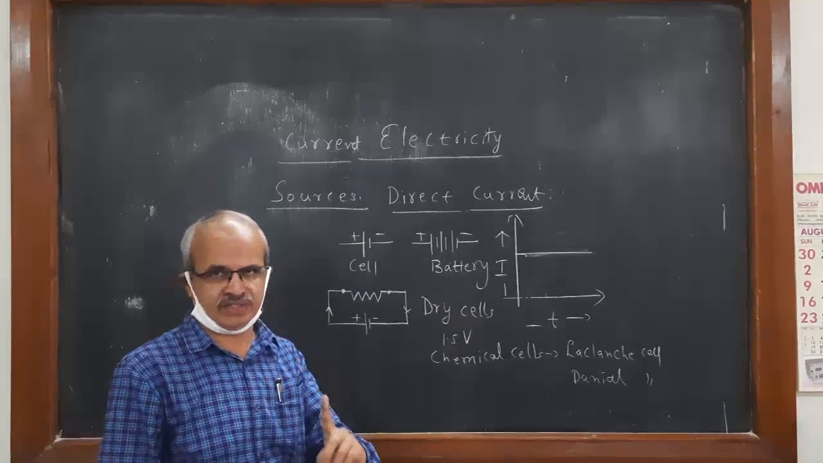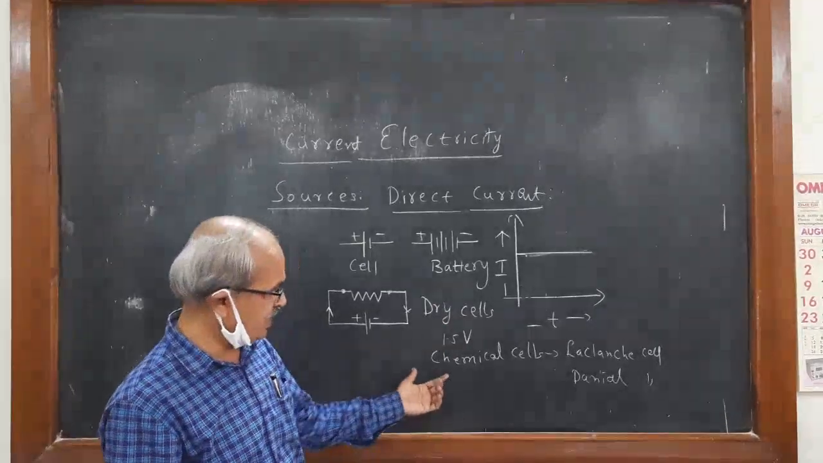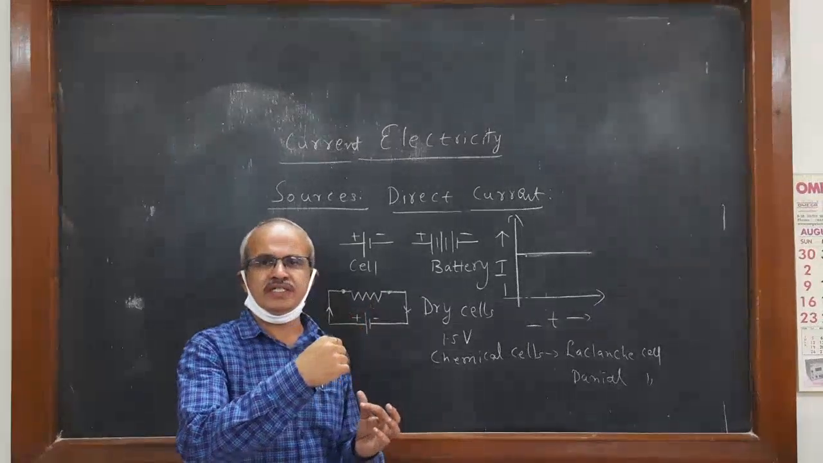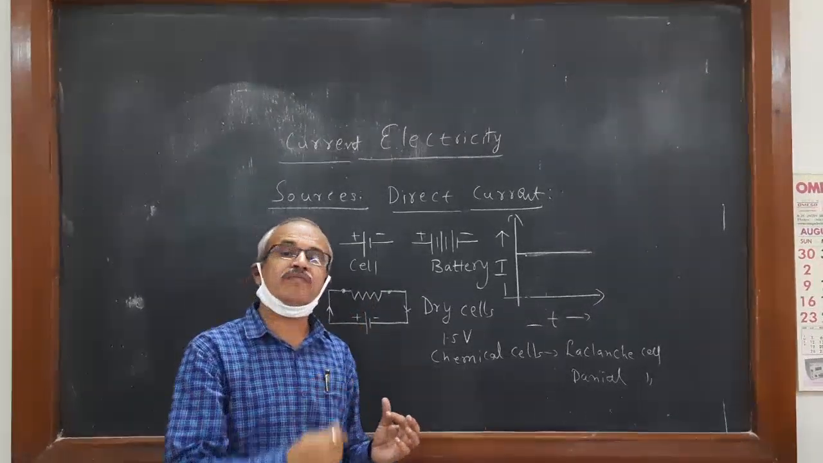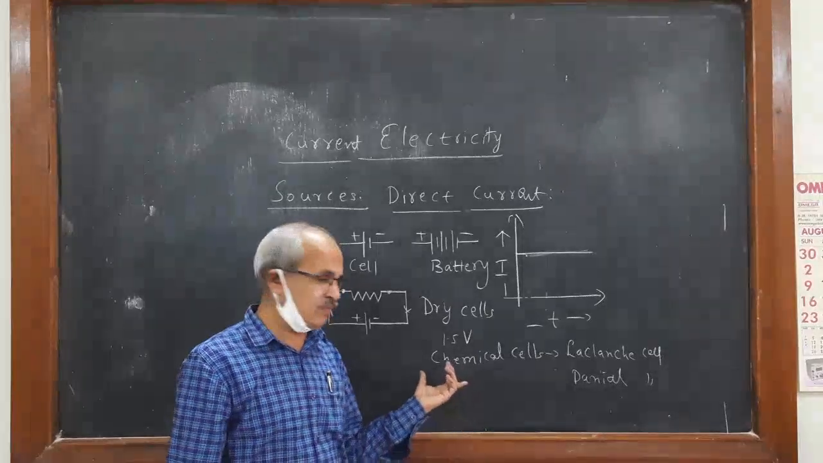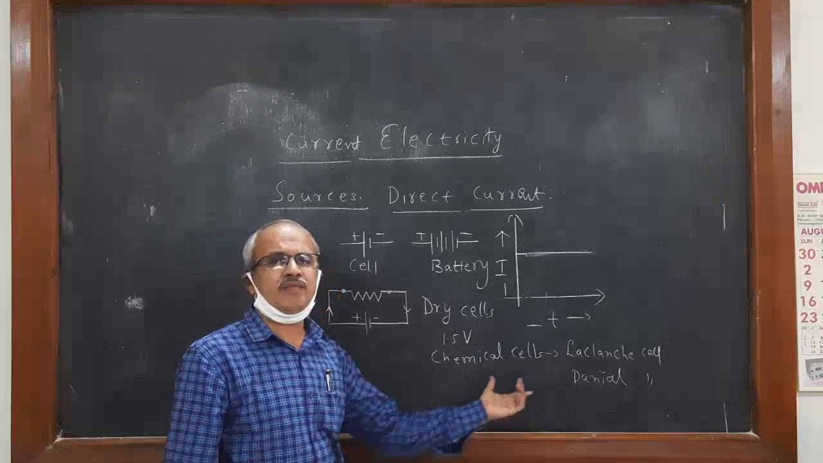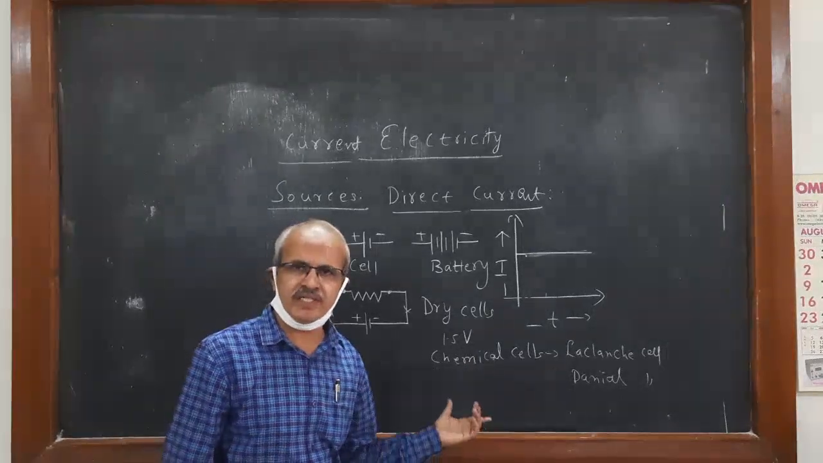This is one of the effects of current. Because of that, there is a difference of potential between the two terminals of the cell and current flow takes place. Charge flow takes place. So that is the Leclanché cell or Daniell cell. Here a chemical reaction takes place in the chemical cells.